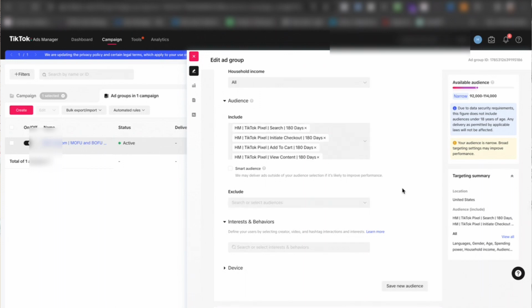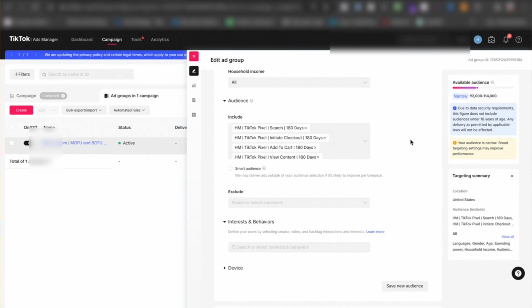And the reason why we do that is because we want our audience size to be large enough to retarget those individuals. Because if you were to do just one of these, you'll notice that the audience size will shrink drastically. And what will happen is your CPM is going to go through the roof, right? And you don't want that, so you're just going to be paying more.